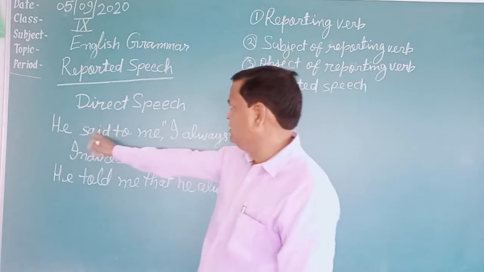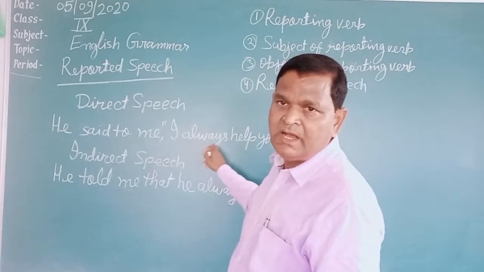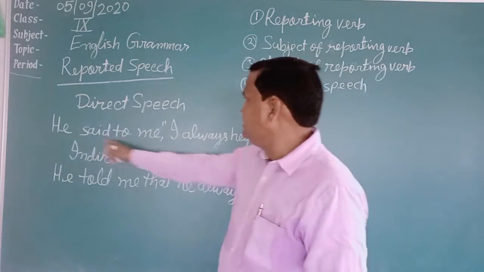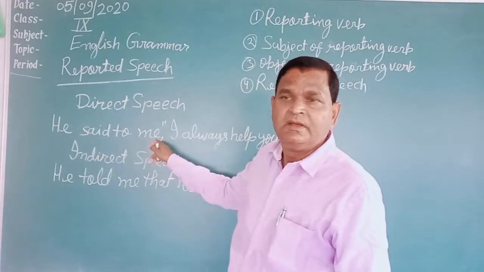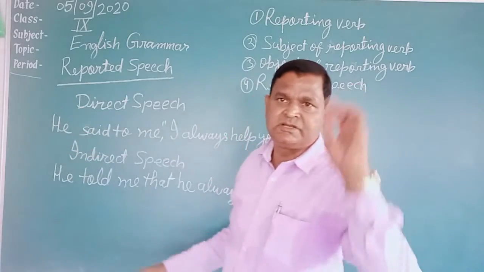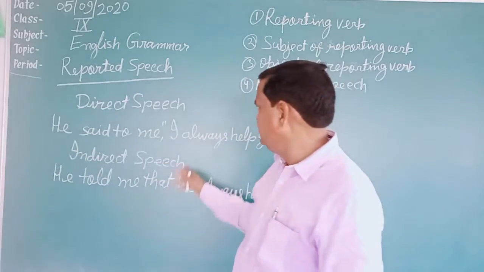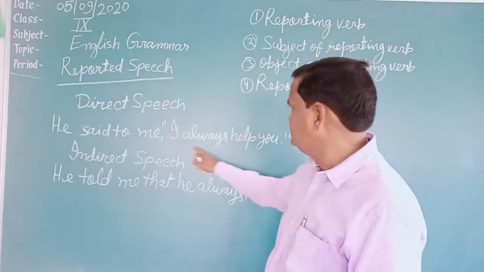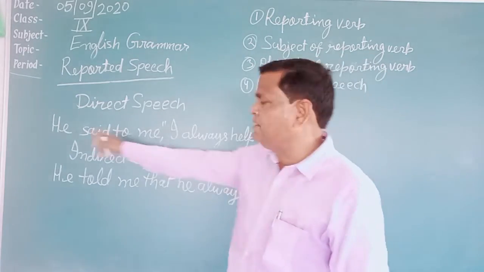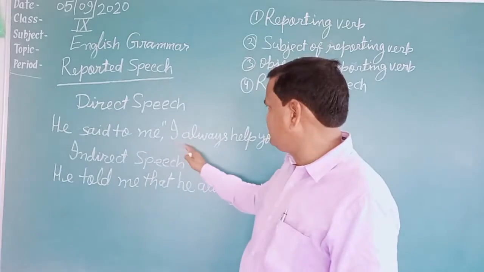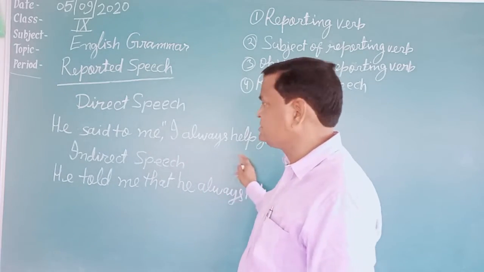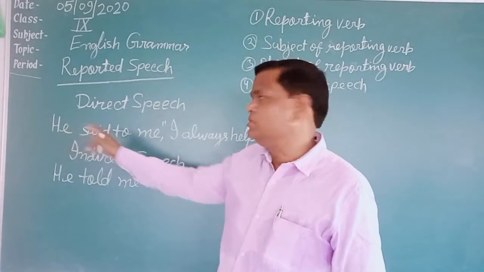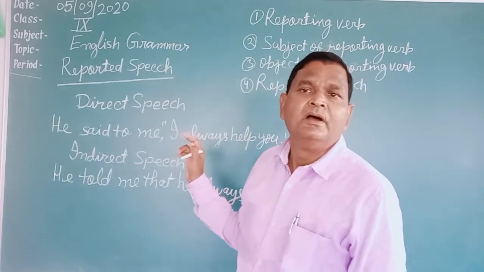Just like this: he said to me, I always help you. In 'he said to me', the speaker is he, and he had said something to me. What he had said has been written in inverted commas: I always help you. These words are spoken by him, not by me. So this speech is the same speech of a speaker, so it is direct speech.